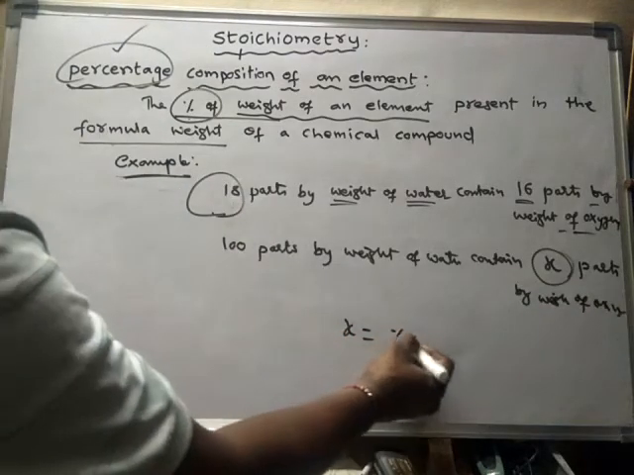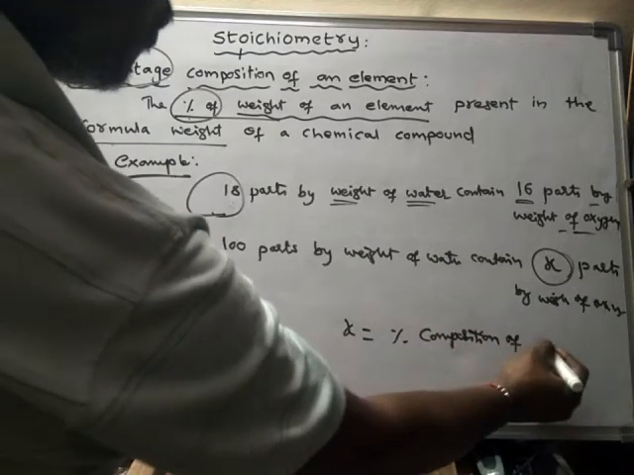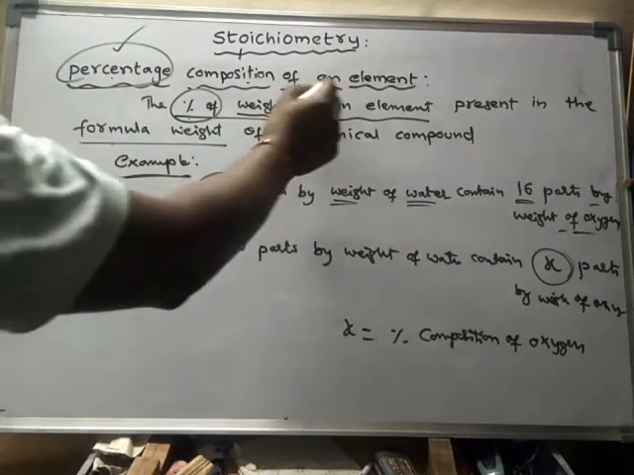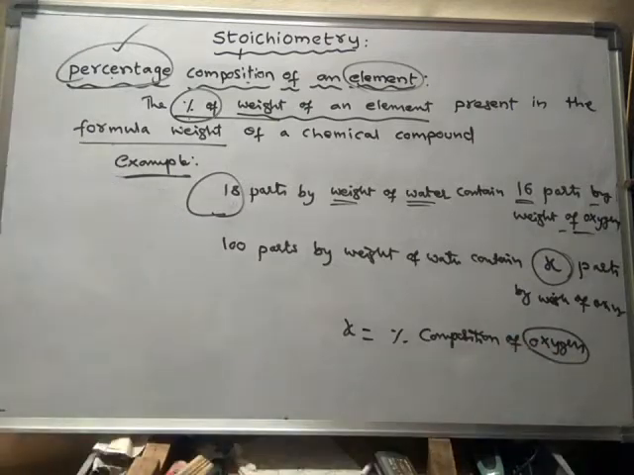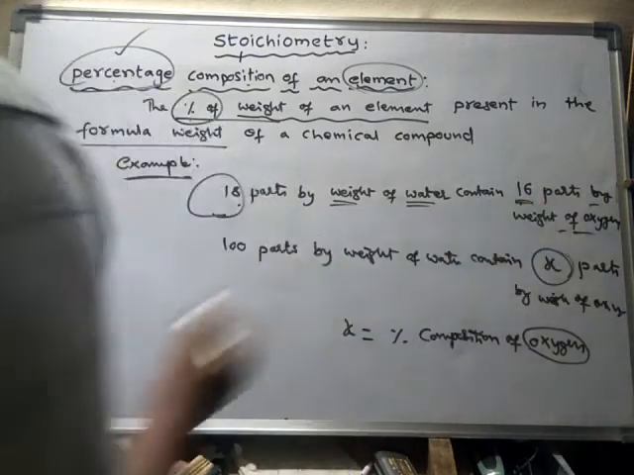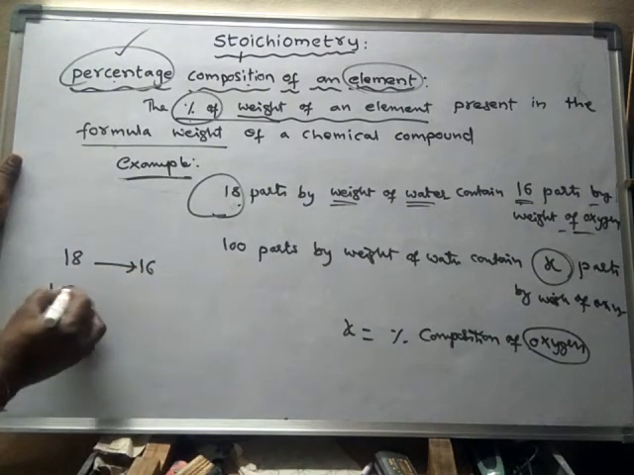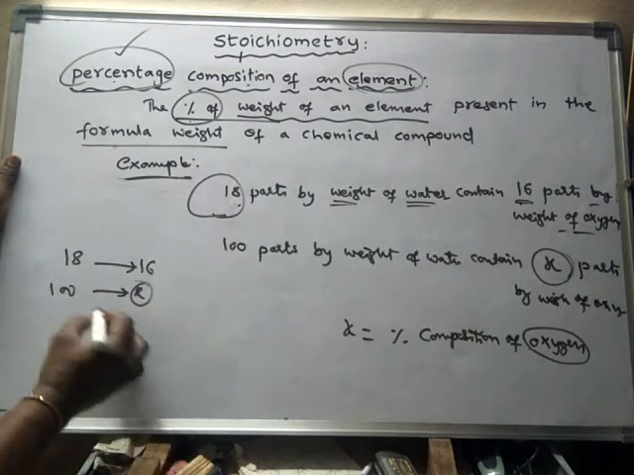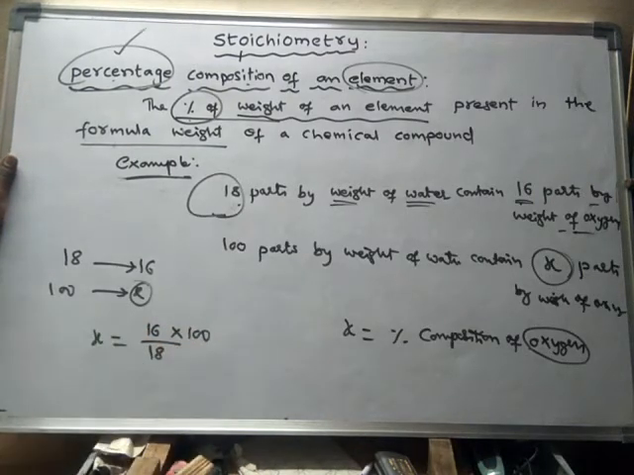Okay, what is this X? This X is said to be the percentage composition of oxygen in water. So percentage composition of an element. Which element are we finding now? Here, oxygen. So how can we find it? See, if it is 18, it will be 16. For 100 it will be X. So we have to calculate X. X will become 16 into 100 by 18.